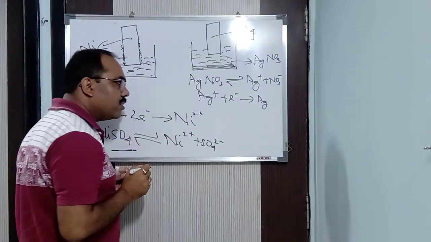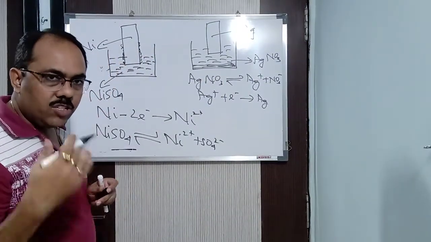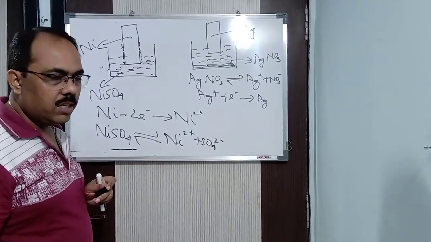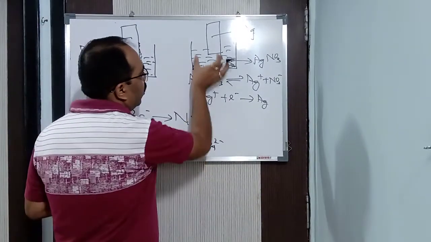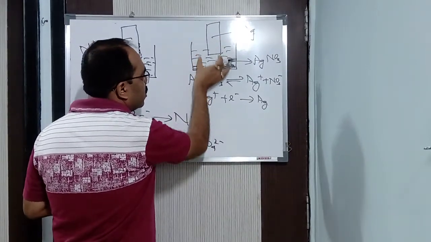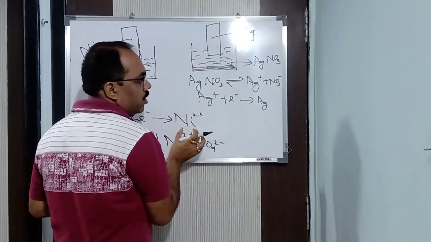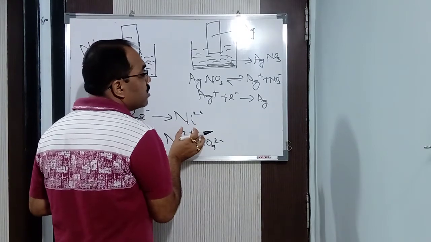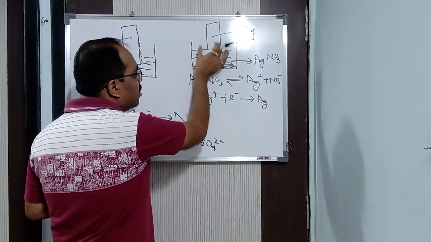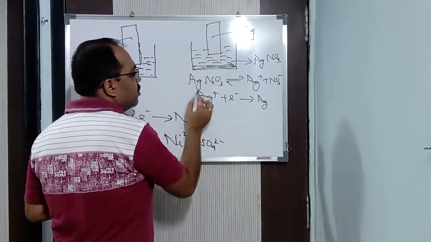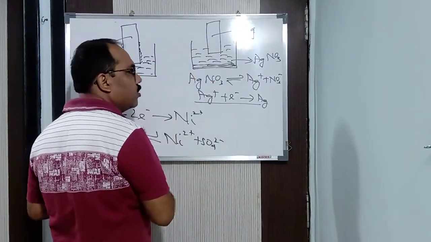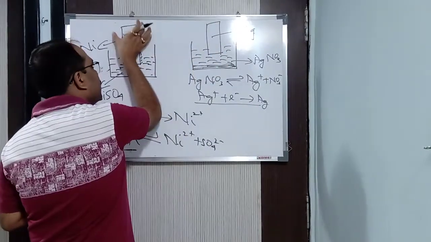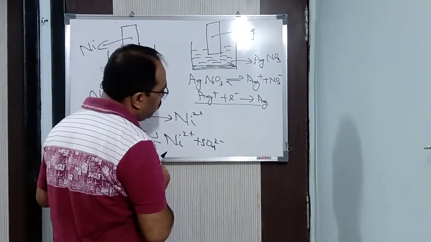Again I repeat, it is the nature of the electrode. Silver has got a tendency to gain electrons. As it is having a tendency to gain electrons, a reduction potential is developed here due to that particular reason. Due to this reduction potential, as you can see, a reduction reaction is taking place. Hence this particular potential is said to be reduction potential, and the other potential is said to be oxidation potential.